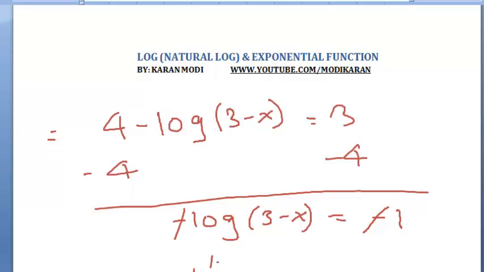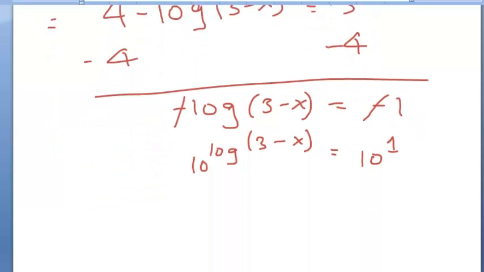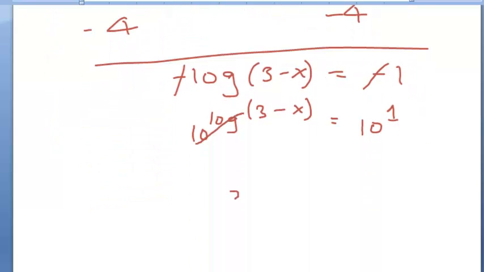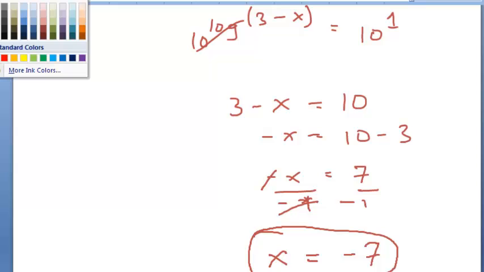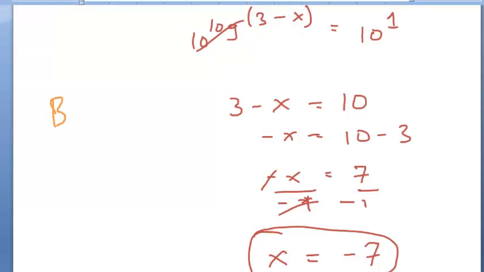We raise it to 10. So 3 minus x equals 10 raised to the first, because it just turned positive. This cancels off, giving you 3 minus x equals 10. Then minus x equals 10 minus 3, so minus x equals 7. Divide both sides by negative 1, giving us x is equal to negative 7. And we have our answer. Bingo.